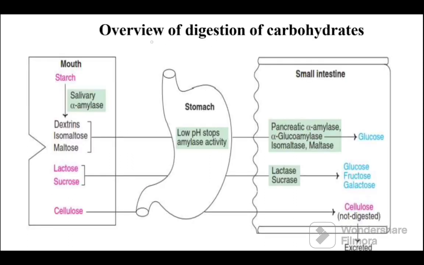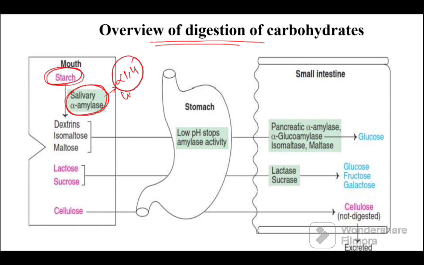So to summarize the digestion of carbohydrates, the food that we are eating has starch or polysaccharides. In the mouth, by the action of salivary amylase along with mastication, this amylase acts on the alpha 1,4 linkages of the starch molecule to form a mixture of dextrins, isomaltose and maltose. Now this food bolus reaches the stomach where the digestion temporarily stops because the acidic pH inactivates the salivary amylase.